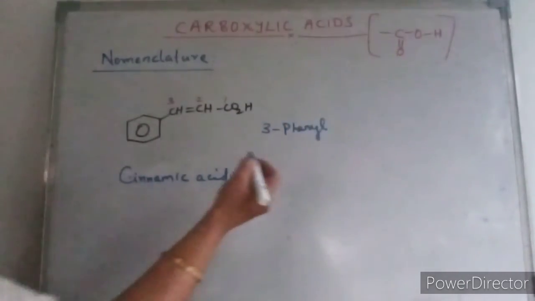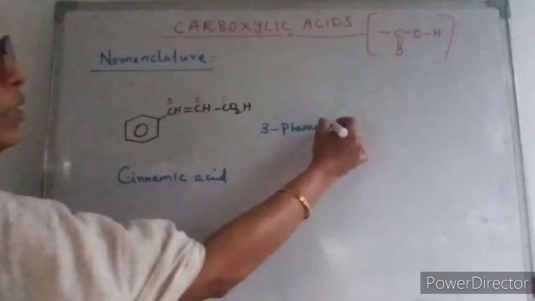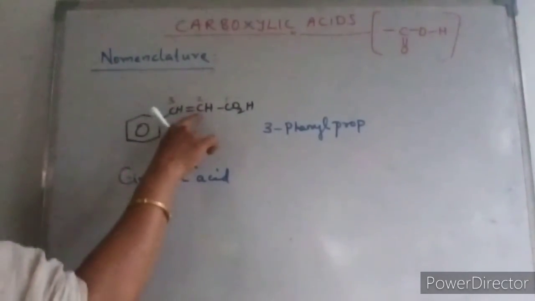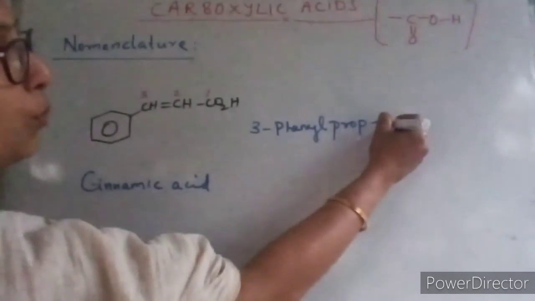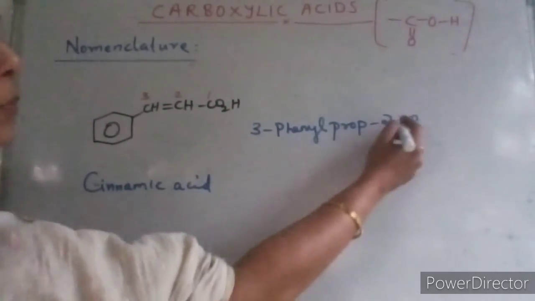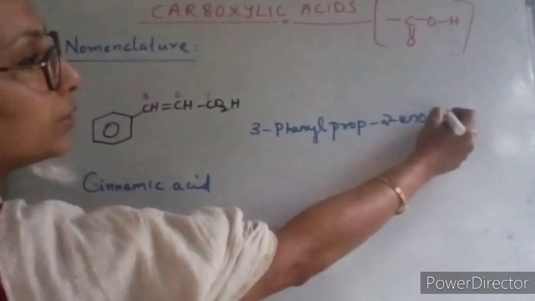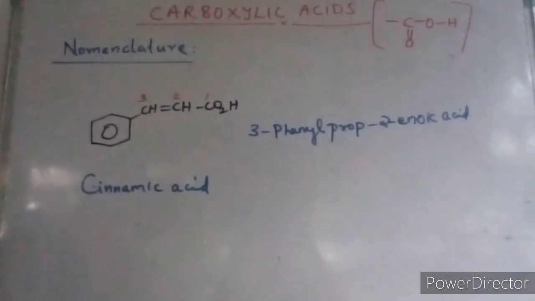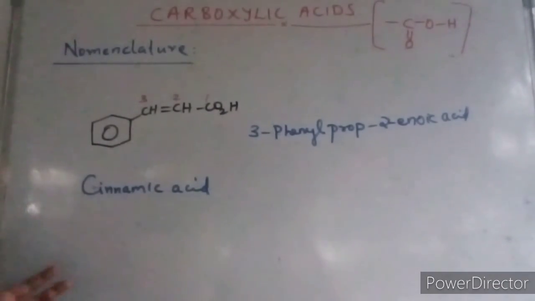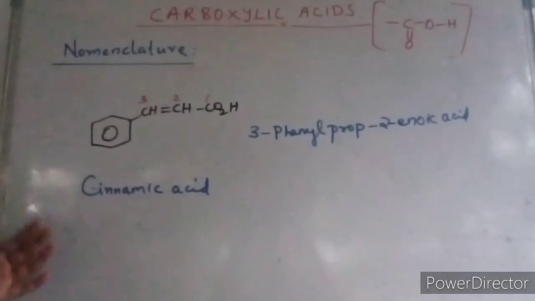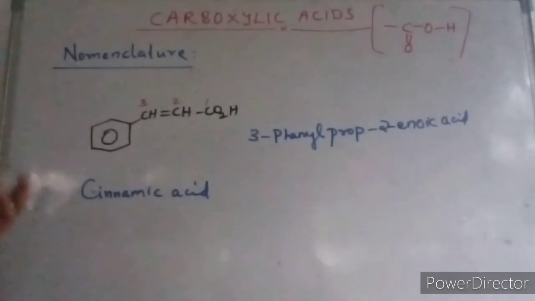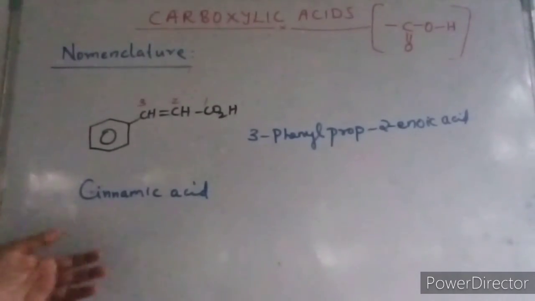Now as I said earlier, it is propenoic acid. So we will be writing prop, and the position of the double bond, 2-ene. Second position double bond, then oic acid. Propenoic acid. This is how you will be doing the nomenclature of carboxylic acids. So I have covered the nomenclature of monocarboxylic acids, dicarboxylic acids, aliphatic systems, both unsaturated and saturated, and also aromatic ones.